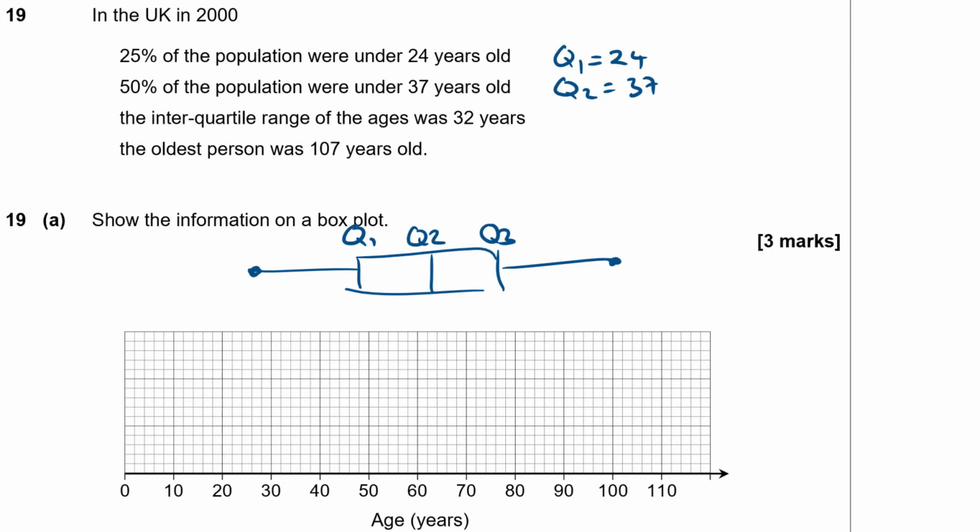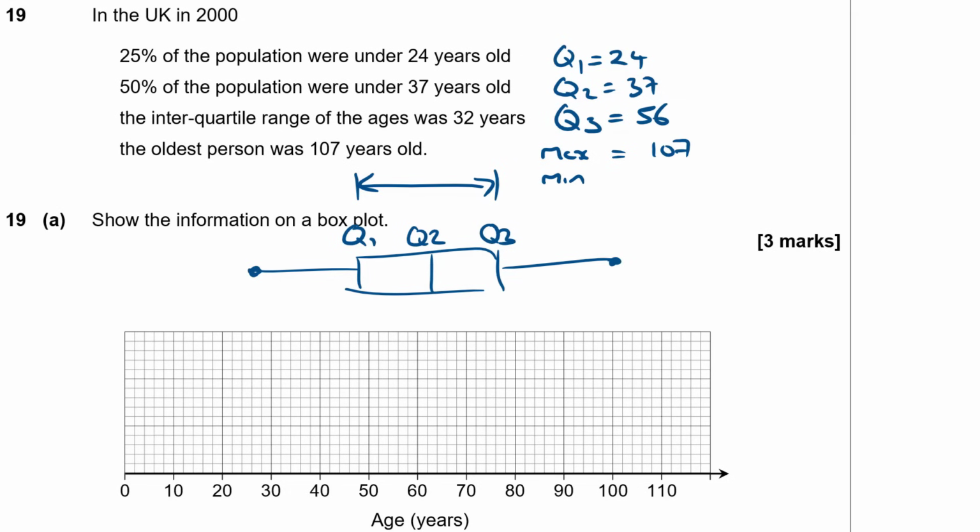Now the interquartile range is the distance between the upper and the lower quartile. So we can use our lower quartile 24 and the interquartile range to work out where the upper quartile is. 24 plus 32 gives us 56. So Q3 is at 56. Now the oldest person was 107 years old, so that's given us the maximum value, which is 107. And what's the minimum value?